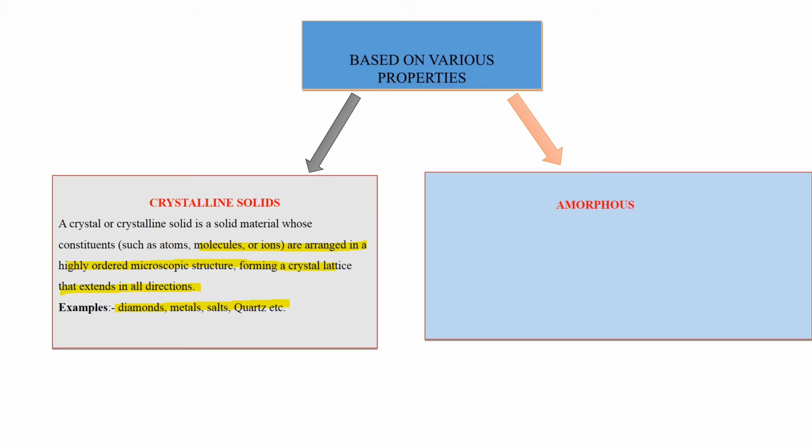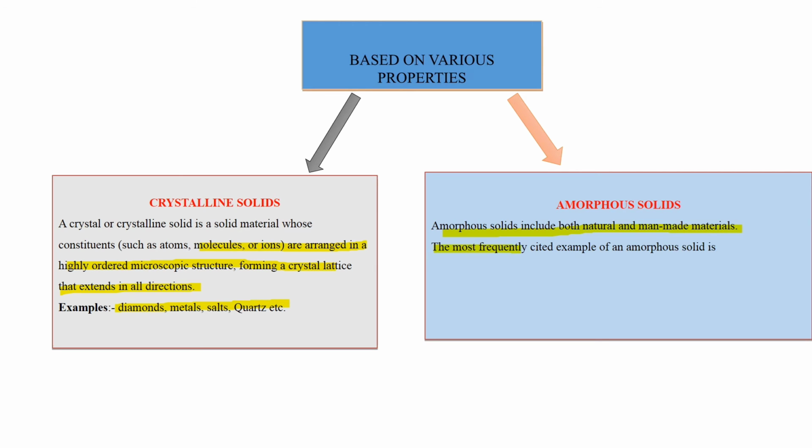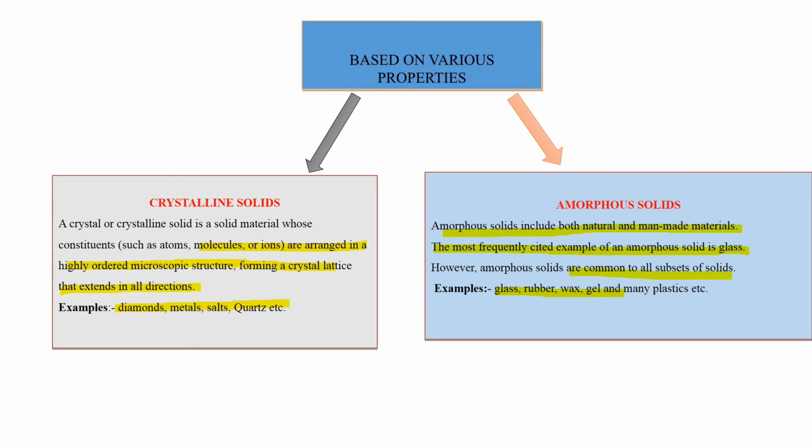And now amorphous solid. Amorphous solids include both natural and man-made material. The most frequently cited example of an amorphous solid is glass. Amorphous solids are common to all subsets of solid. Examples of amorphous solids are glass, rubber, wax, gel and many plastics, etc.